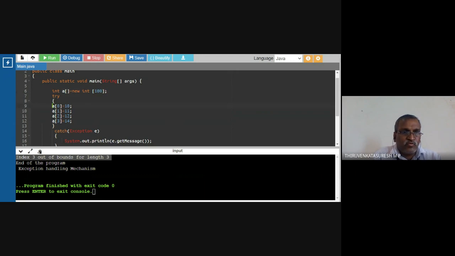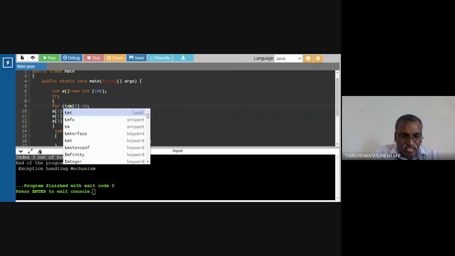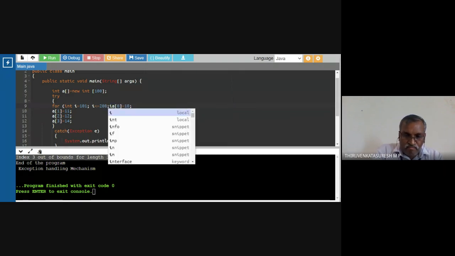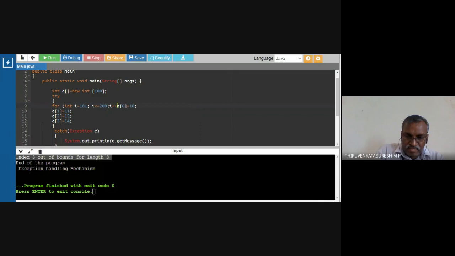Here I am going to use one for loop to input the values: for int i equal to 101, i less than or equal to 200, i plus plus.